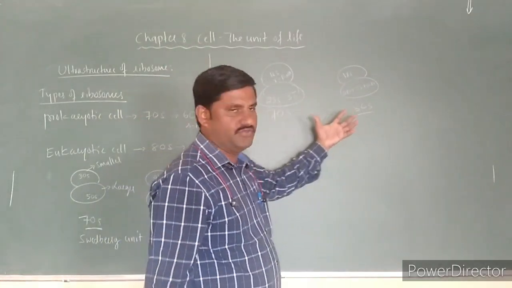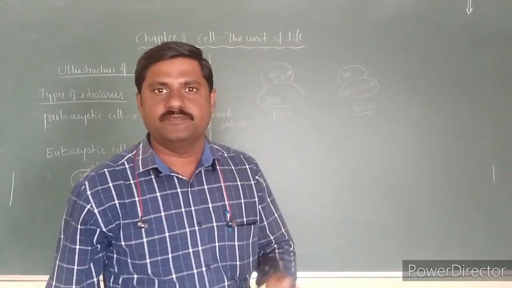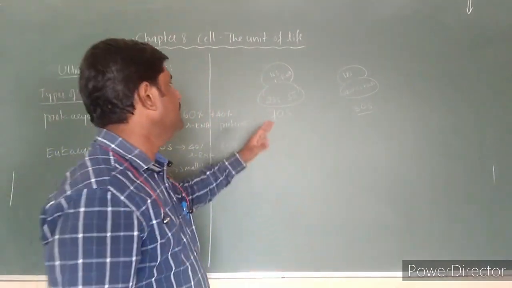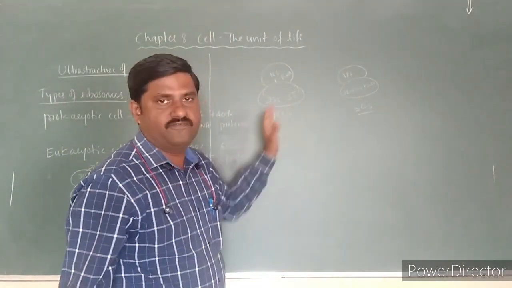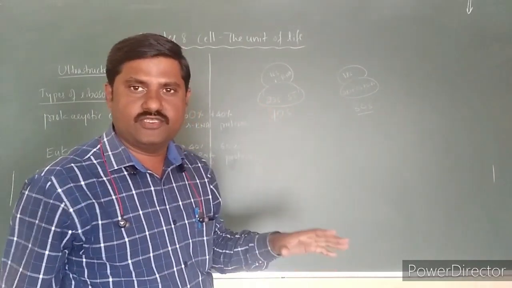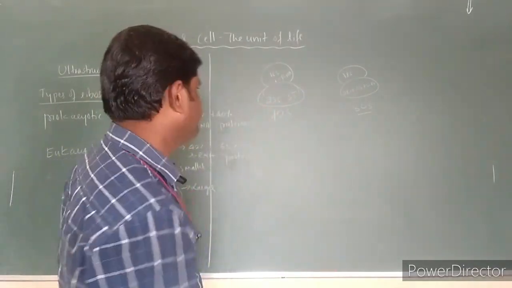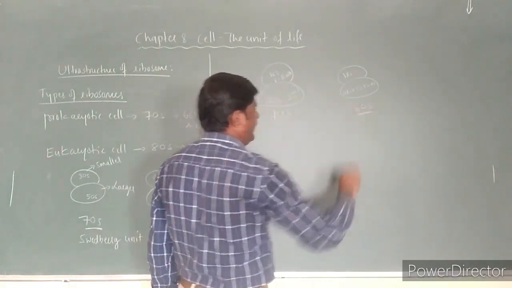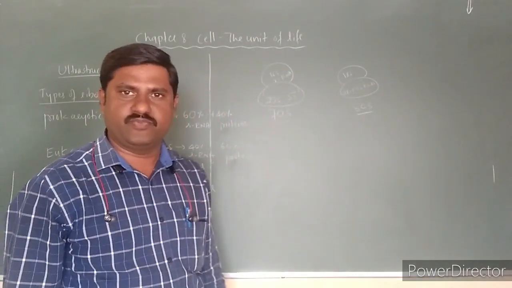I hope this is very clear. So the chemical composition of the two types of ribosomes is clear now. This is 70S and this is 80S.